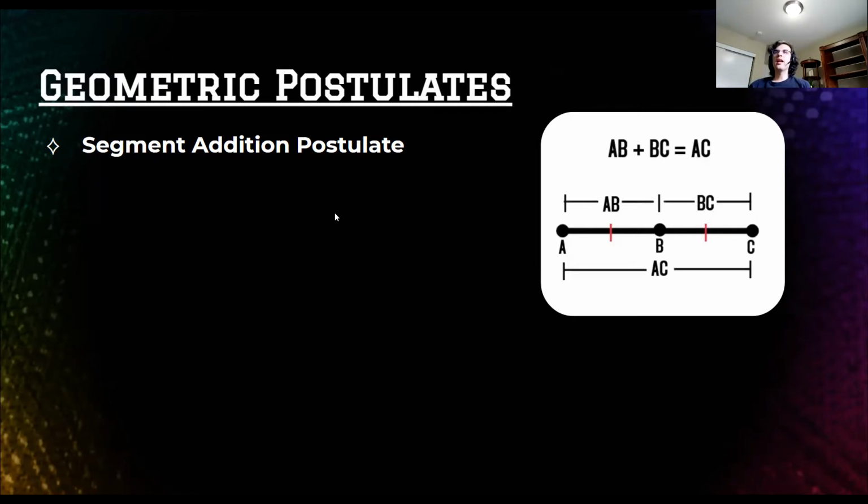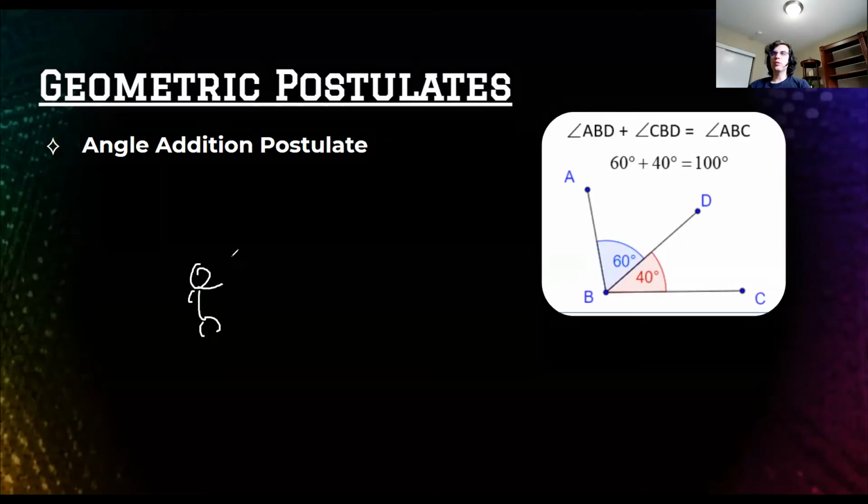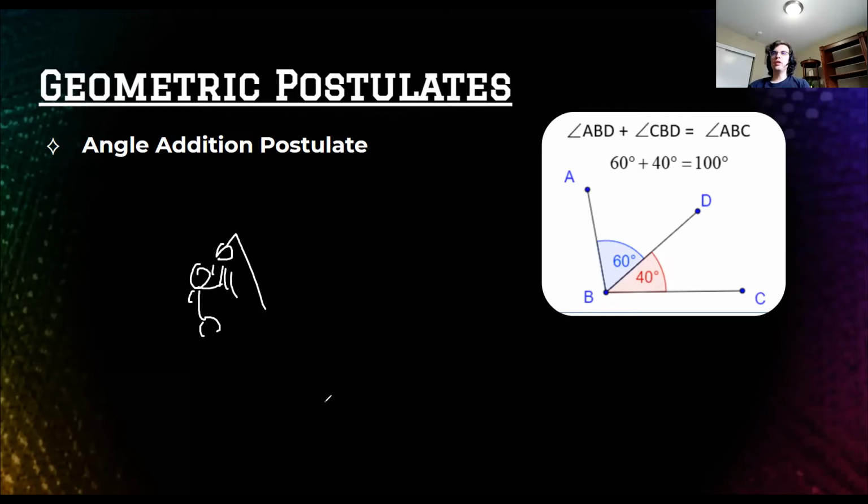Okay? And then the last postulate, the angle addition postulate. Imagine I'm in the shower, and it's really, really cold and I need to turn up the heat. So I'm going to turn it 40 degrees. Oh, it's still too cold. I'm going to turn it 60 more degrees. Ah, that's just right. And I know that's just right now. So the next time I go in the shower, if I know that 40 plus 60 was just right, how much should I turn it next time? 100, right? Because I know 40, then 60 more degrees is a total of 100 degrees turned.